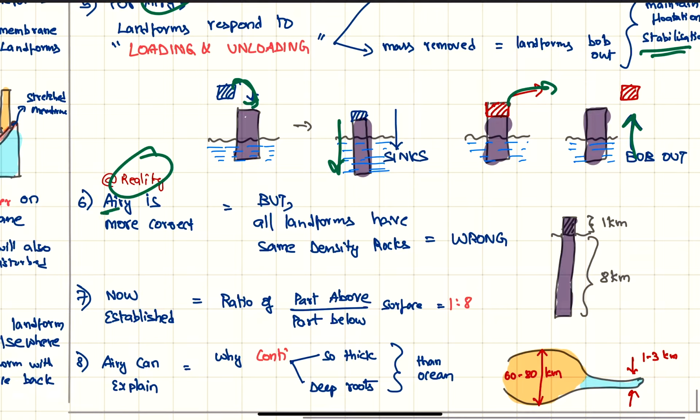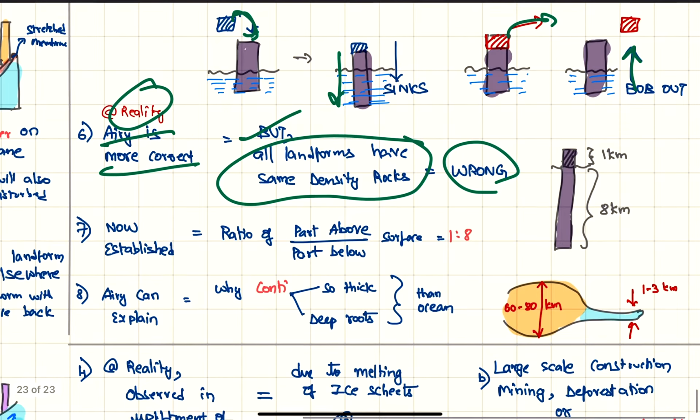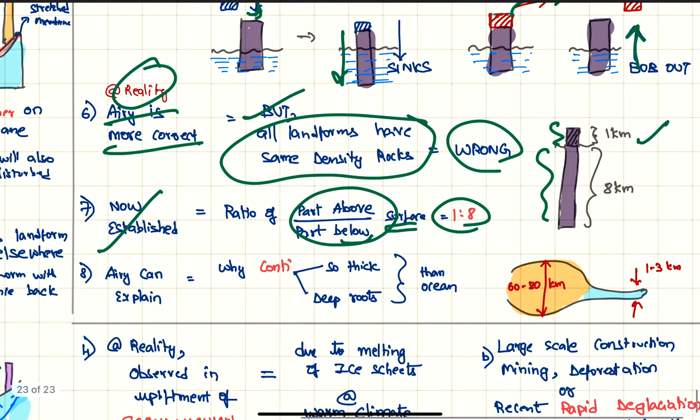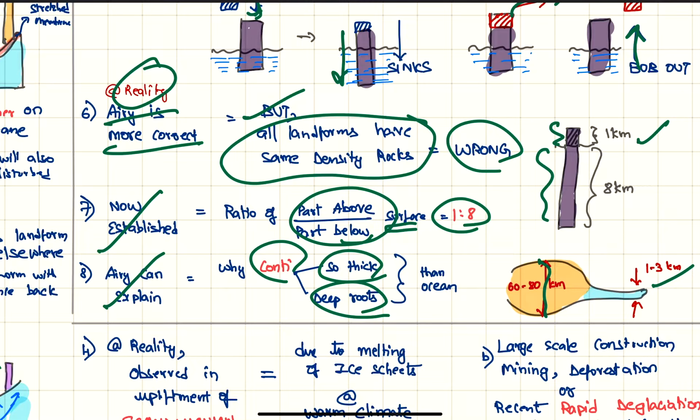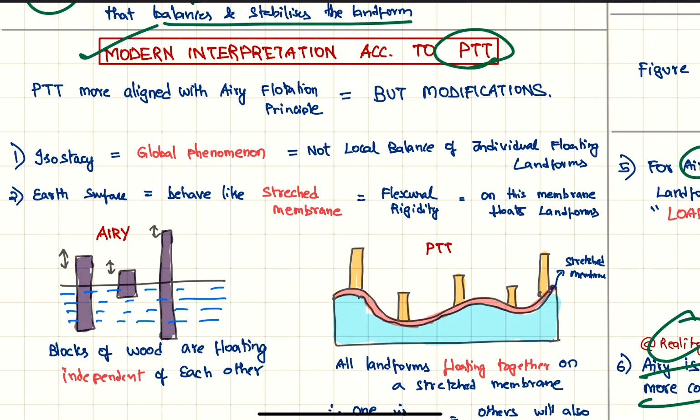In reality, Airy is more correct, but all landforms having the same density is wrong. Also it is now established that the ratio of the part above and the part below the surface is 1:8. So if 1 kilometer is above the surface, 8 kilometers will be the root. Therefore Airy can explain why continents are so thick and have deep roots, like 60 to 80 kilometers thickness, and why oceans are thin. Now let's come to the modern interpretation according to plate tectonics theory.